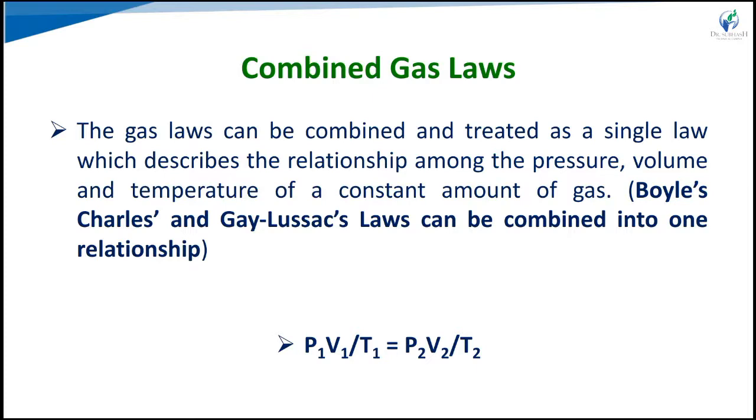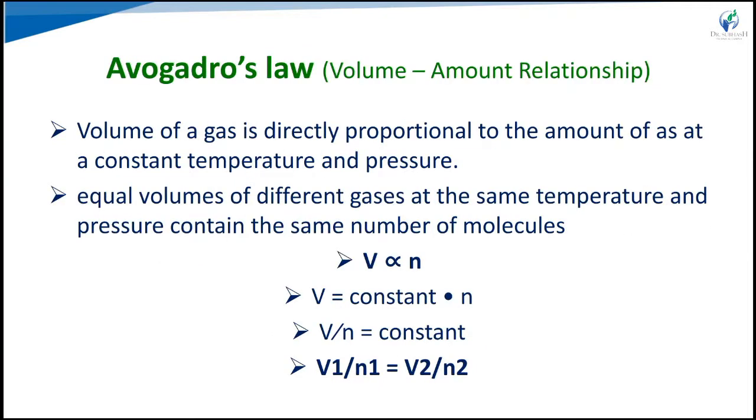So the equation becomes P1 V1 upon T1 is equal to P2 V2 upon T2. Next law, that is Avogadro's law. That is the relationship between the volume and the amount. Here the law states that the volume of a gas is directly proportional to the number of moles of the gas at a constant temperature and pressure.